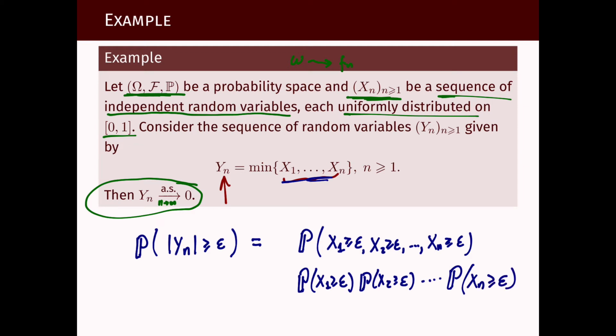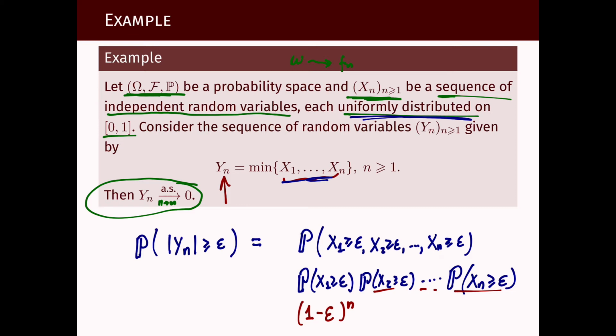Since they all have the same uniform distribution, this becomes the same as the probability that X1 is larger than epsilon. Well, we know what that is: that is 1 minus epsilon. And this other one is also 1 minus epsilon, so this will be 1 minus epsilon to the n.